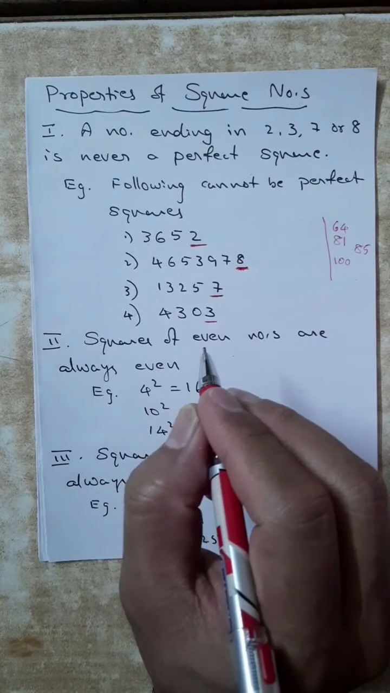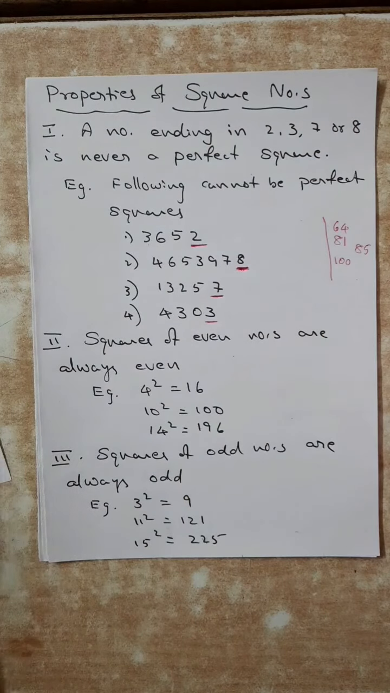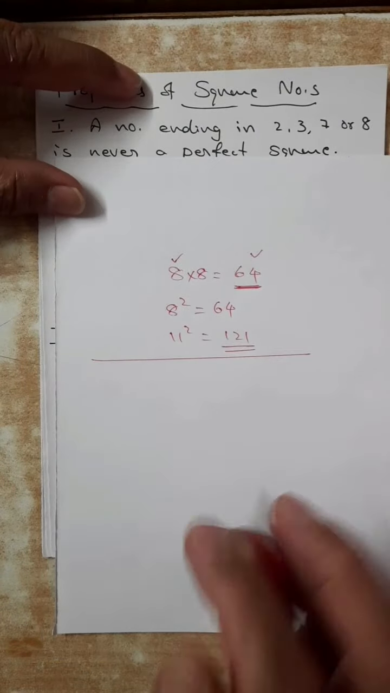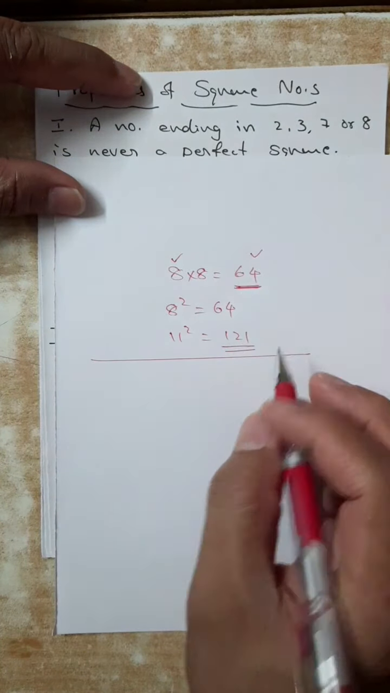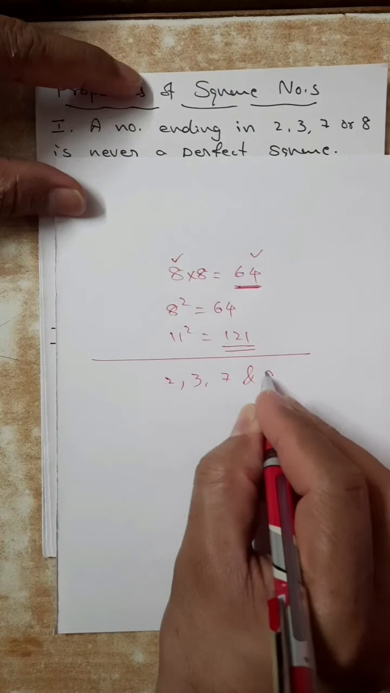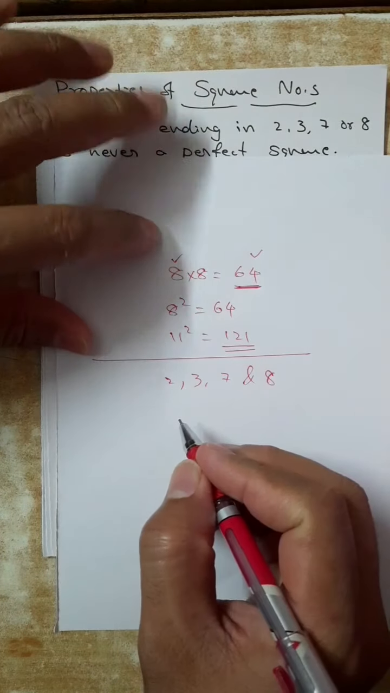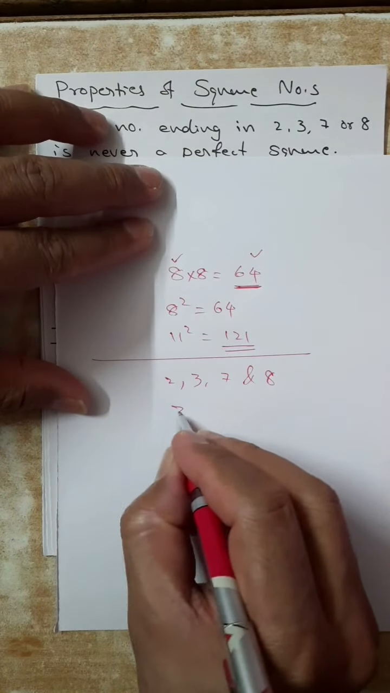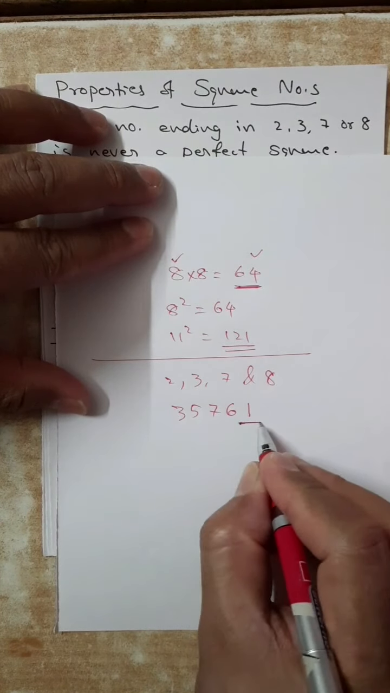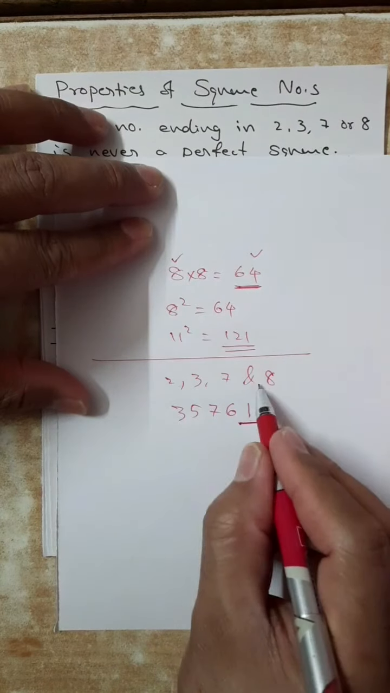Now with this, I want to explain one more important thing. Suppose we studied that numbers ending with 2, 3, 7, 8 are not perfect squares. Now I will write another number which is not ending with these: 35761. The last digit is 1, not coming under this category.